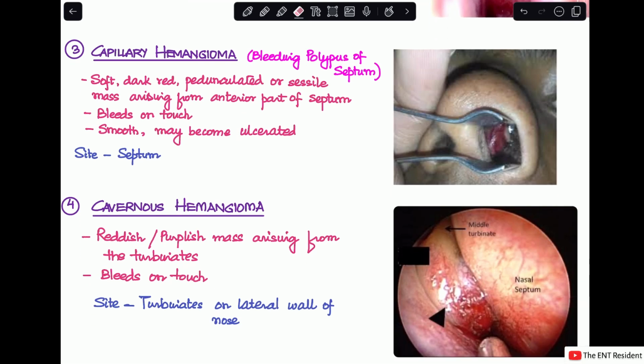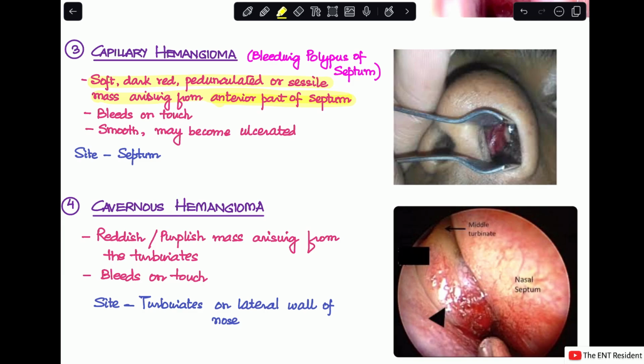First is the capillary hemangioma. Capillary hemangioma presents with a soft, dark red, pedunculated or sessile mass arising from the anterior part of the septum. It is important to remember this. It always arises from the anterior part of the septum.